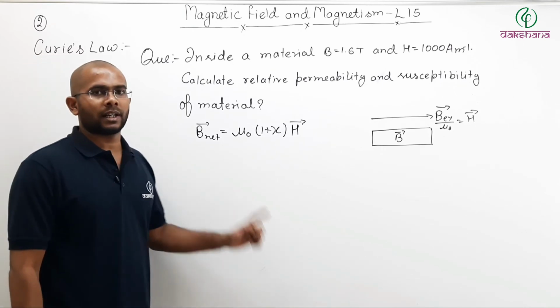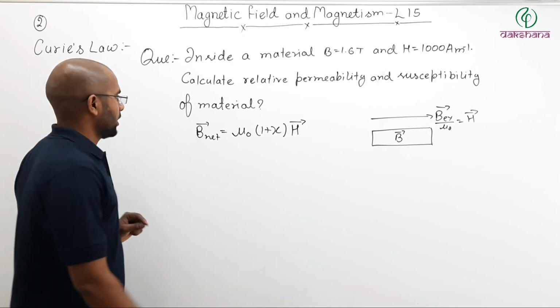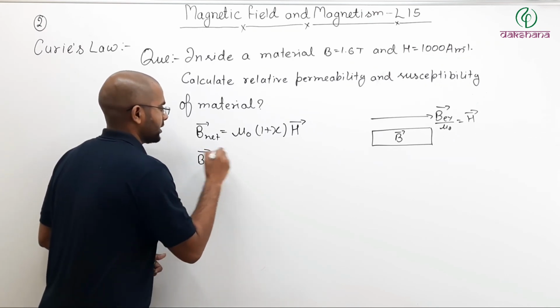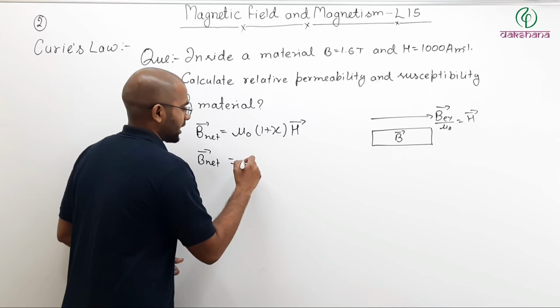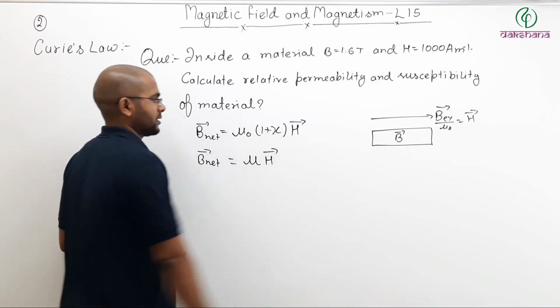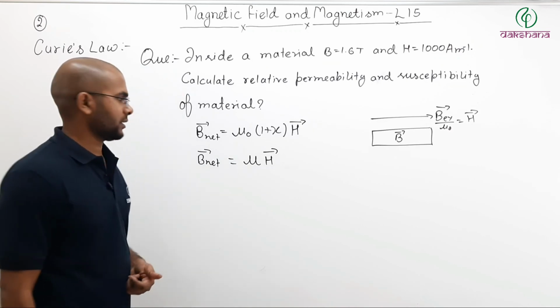That we have already discussed. Now, we can also say this as this. B net equals permeability of the material times H vector.